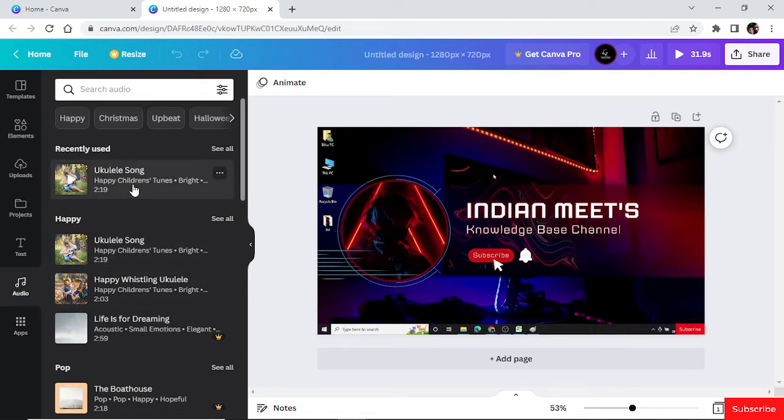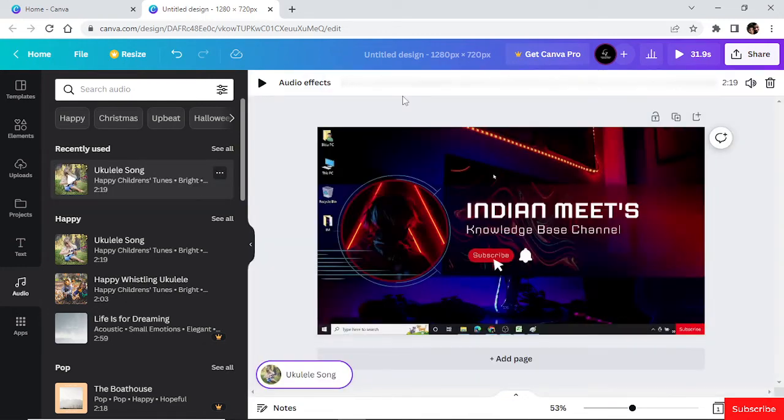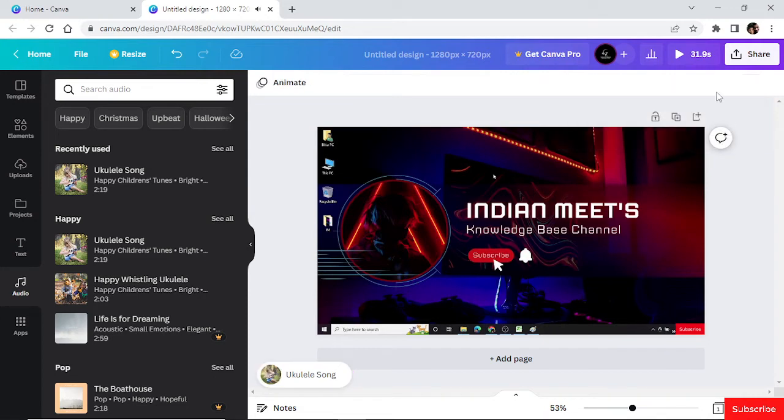So once you choose, like I just want to add this song, let's suppose this song, then drag this to here like this, and make sure to lower the volume, because if you don't lower the volume, then your background music will be very loud. People will not be able to understand your voice if you keep the volume full. So make sure to maintain this volume as you like. Once you adjust the volume, click here.